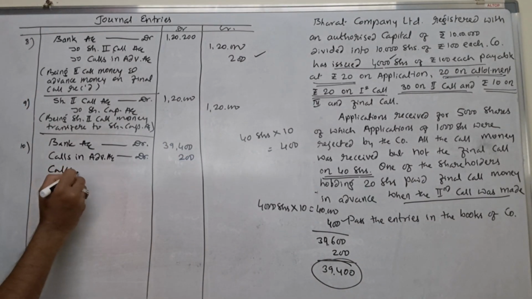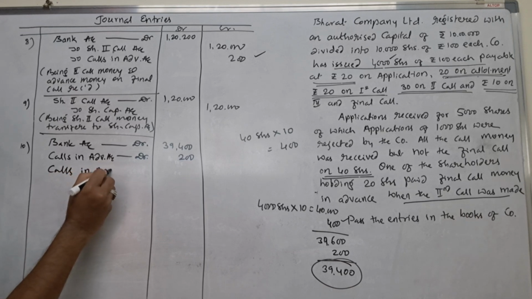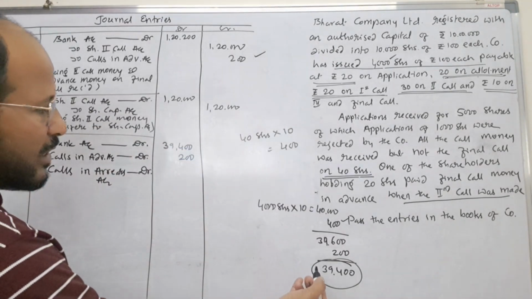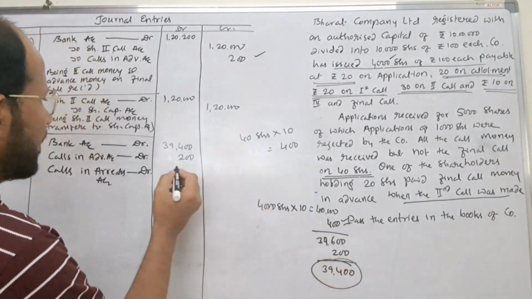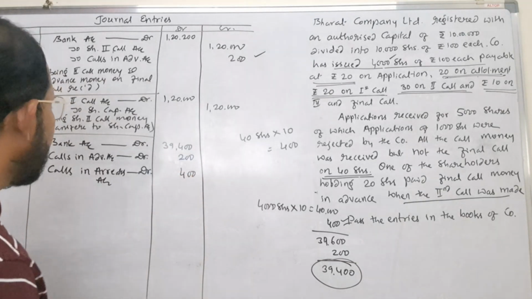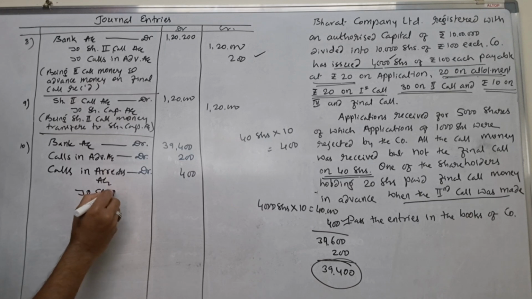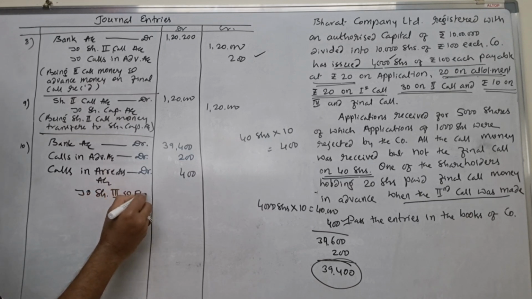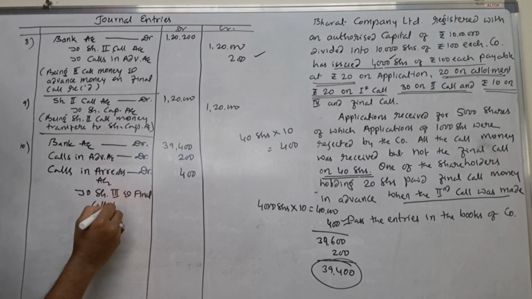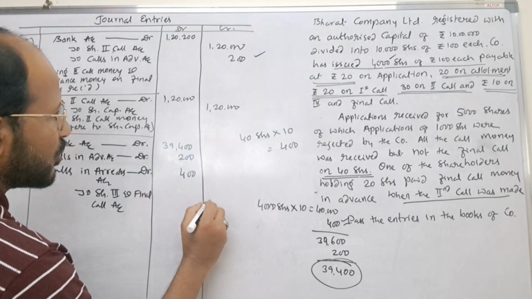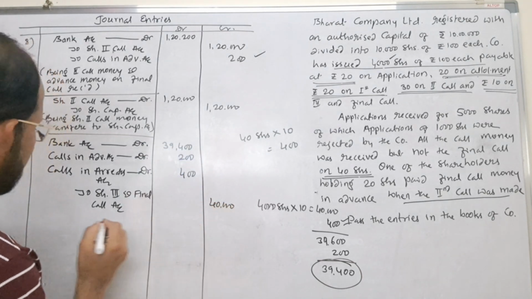Calls in arrears account. Calls in arrears account is also debited. What is the amount here? Rupees, how much? Rupees 400. This 400 is to be written here. Next to share third and final call account. Rupees how much? You make the total, it comes to rupees 40,000.